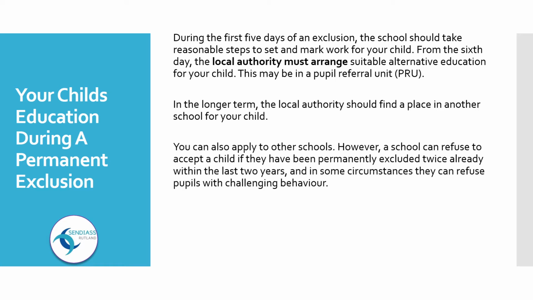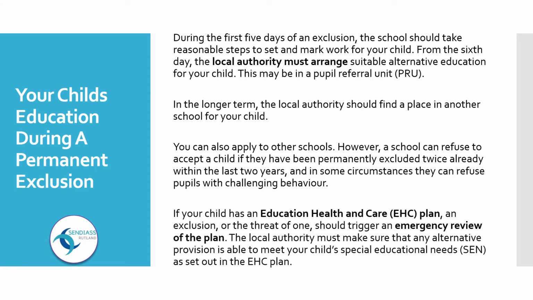However, a school can refuse to accept a child if they have been permanently excluded twice already within the last 2 years, and in some circumstances they can refuse pupils with challenging behaviour. If your child has an education, health and care plan, an exclusion or the threat of one should trigger an emergency review of the plan. The local authority must make sure that any alternative provision is able to meet your child's special educational needs, SEN, as set out in the EHC plan.